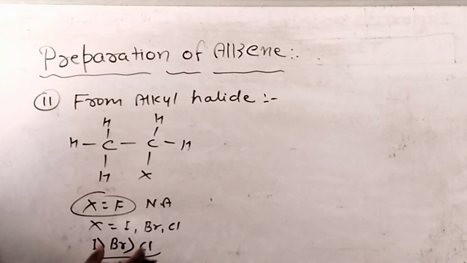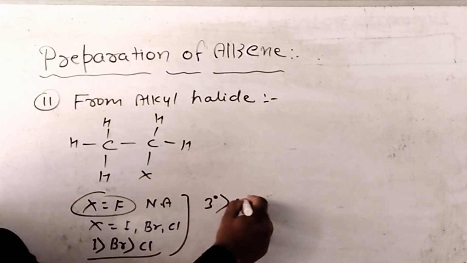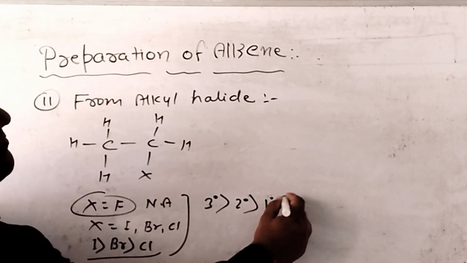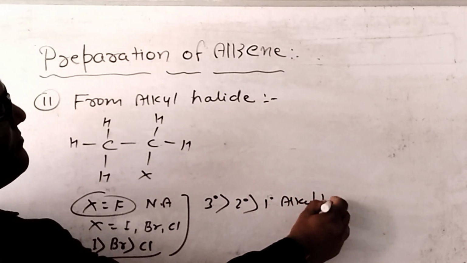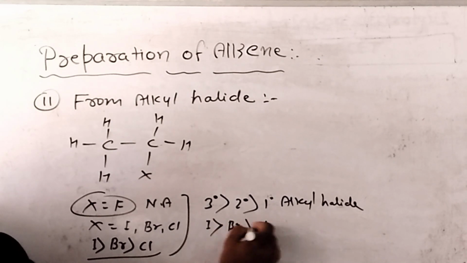You can take a screenshot. In case of alkyl halide, 3 degree alkyl halide is more reactive than 2 degree, which is more reactive than 1 degree alkyl halide. In case of halogen, the reactivity order is iodine more reactive than bromine, more reactive than chlorine.